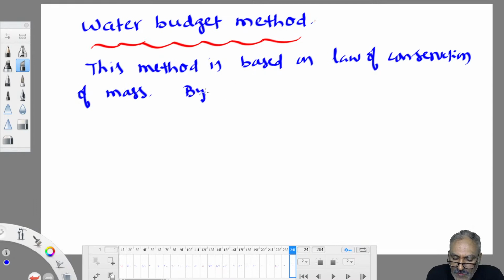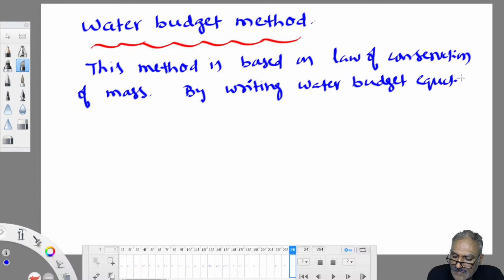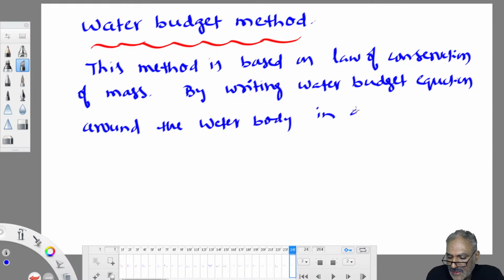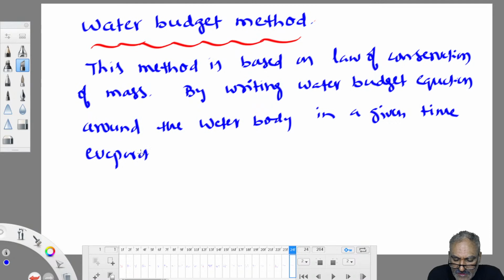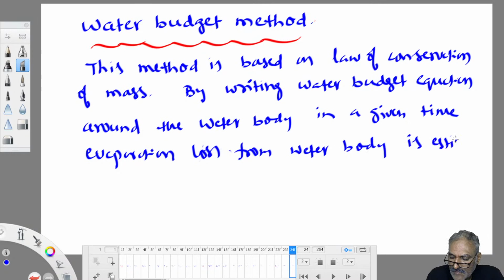So by writing a water budget equation around the water body, in a given time, which is also important, the evaporation loss from the water body is estimated.